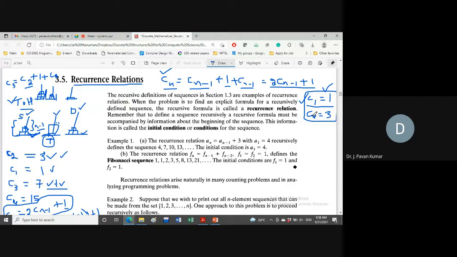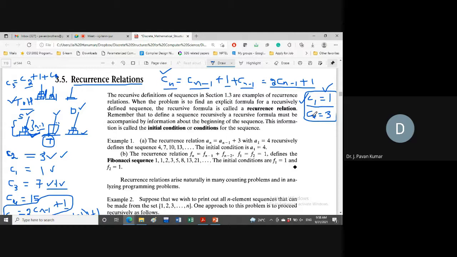Why? Because although Fn is equal to Fn minus 1 plus Fn minus 2, in order to find Fn minus 1, again we need to find the previous two, that is n minus 2, n minus 3. To find n minus 2, we require n minus 3, n minus 4. Like that, we should reach base conditions, initial conditions, so that we can get the Fn, that is the nth Fibonacci number.